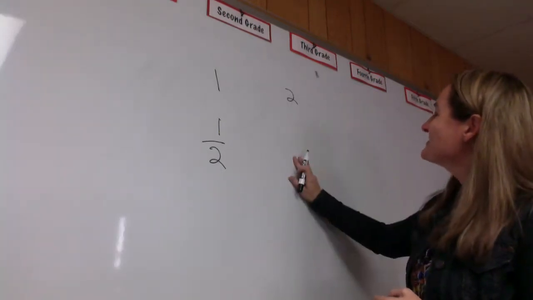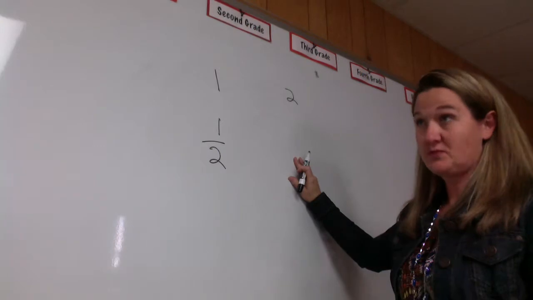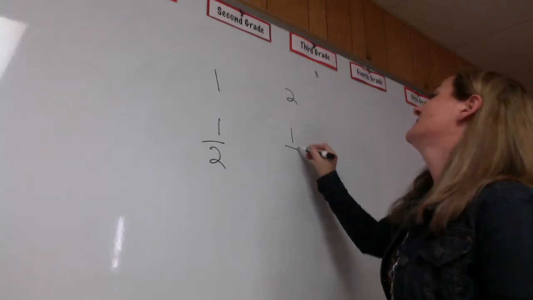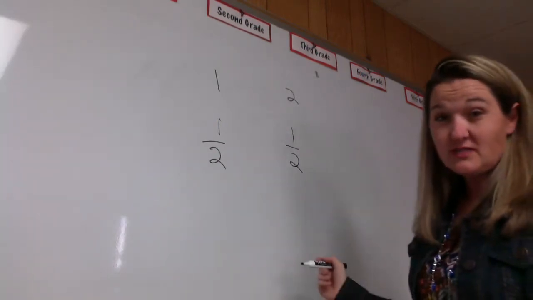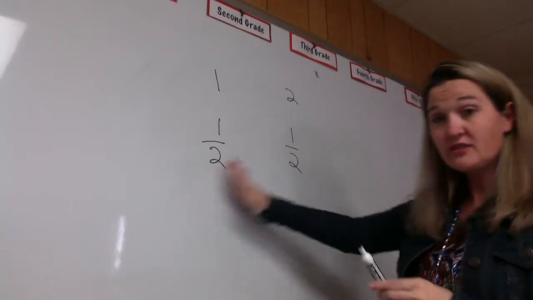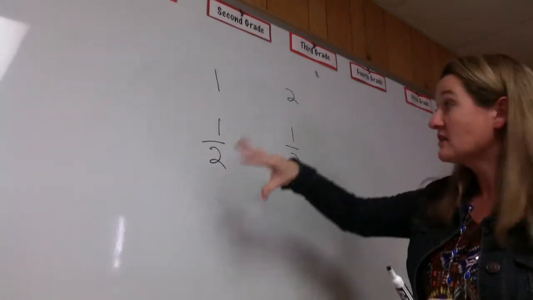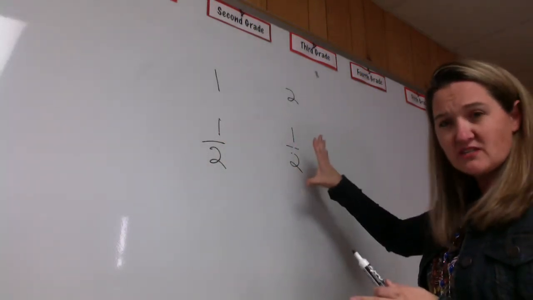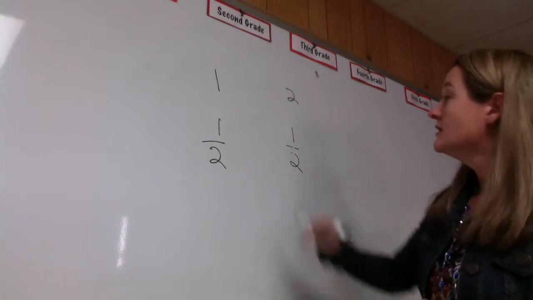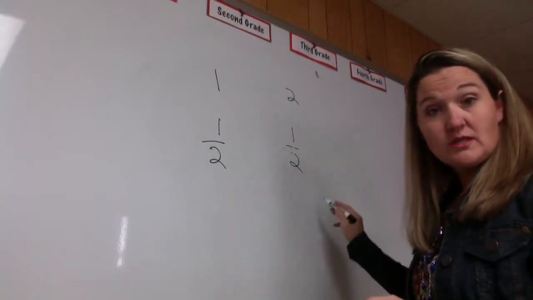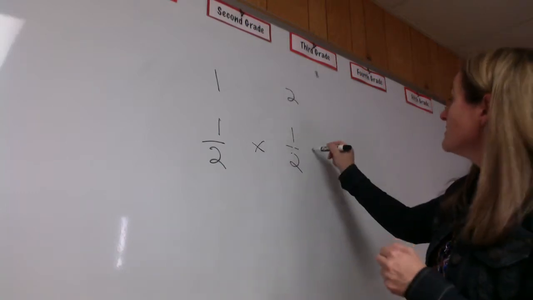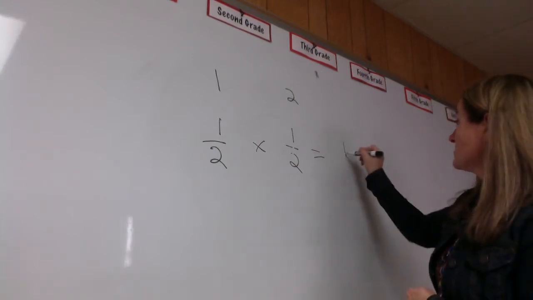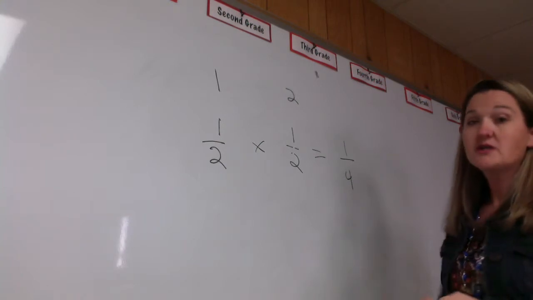And then the second time I flip the coin, what are the chances I'm going to get a head? I've got a 1 out of 2 chance. So these are the likelihood of each event. Again, these are independent. The fact that I flip a head the first time has absolutely no effect on my chances of flipping a head again. Once I do the two things, I'm going to go ahead and multiply. So the probability that I'm going to flip a head both times is a 1 out of 4 chance.